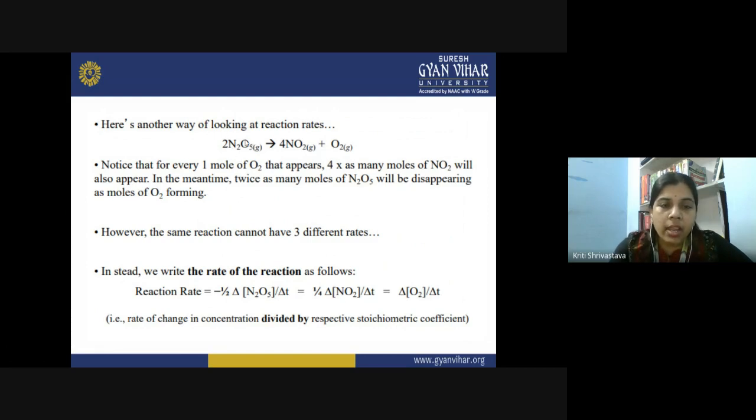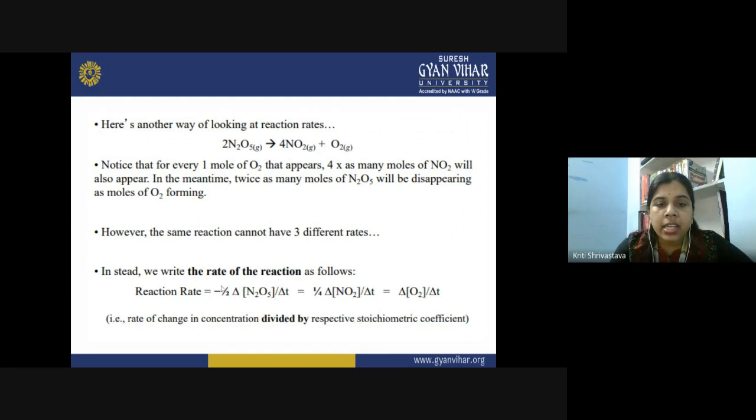So that is how we look at the reaction rates. But you cannot have the same reaction with three different rates, right? The rate is similar for the reaction. So now how will you write down the reaction rate? We have seen in the previous slide how we write the reaction rate.